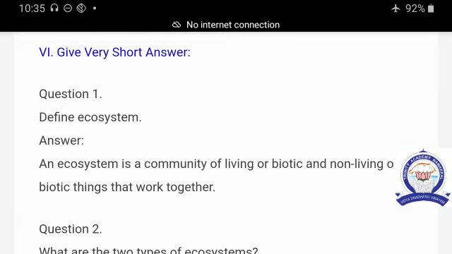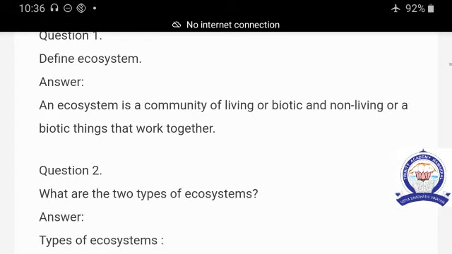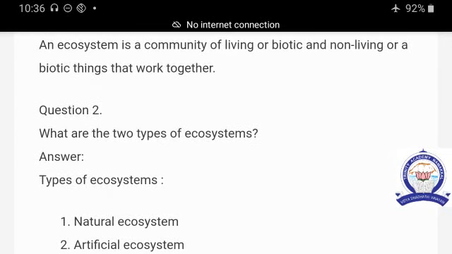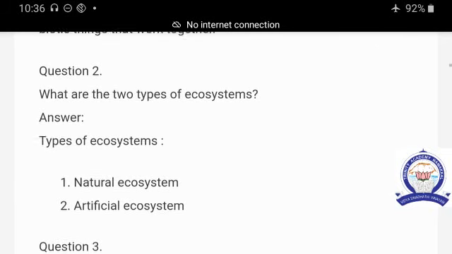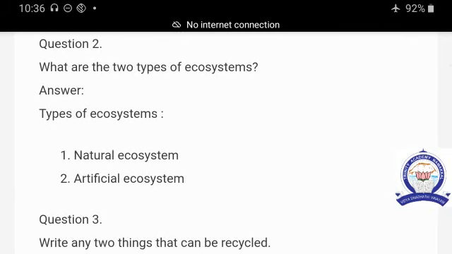Okay. Sixth Roman is give very short answers. The first question is define ecosystem. An ecosystem is a community of living or biotic and non-living or abiotic things that work together. In the ecosystem, all the biotic and abiotic organisms work together. So, second question is, what are the two types of ecosystem?